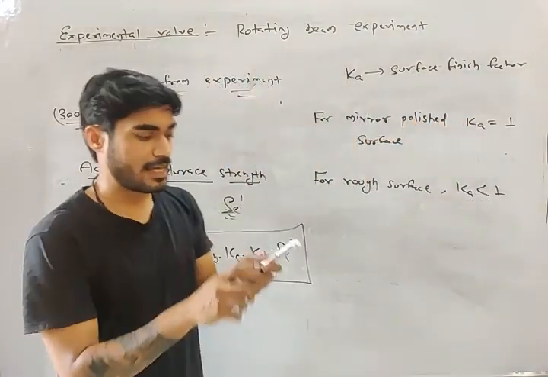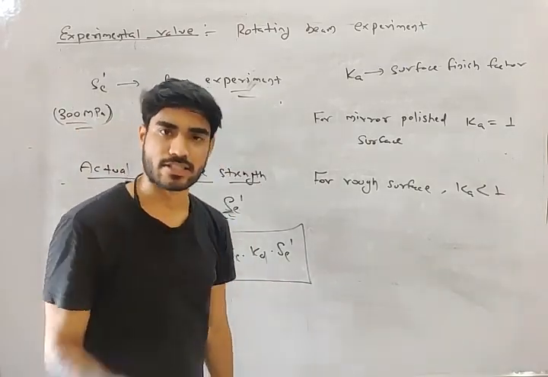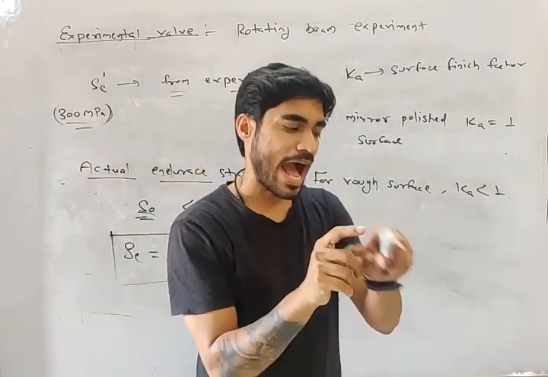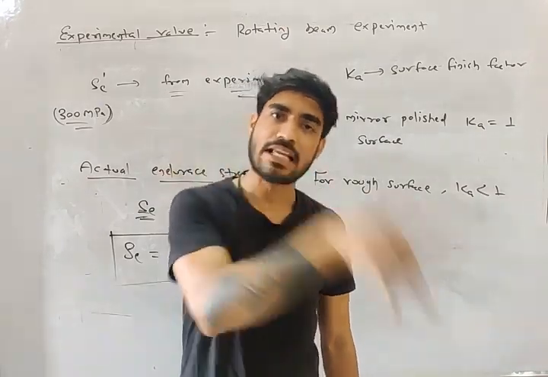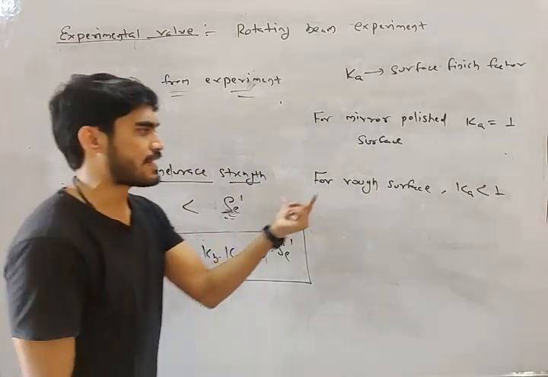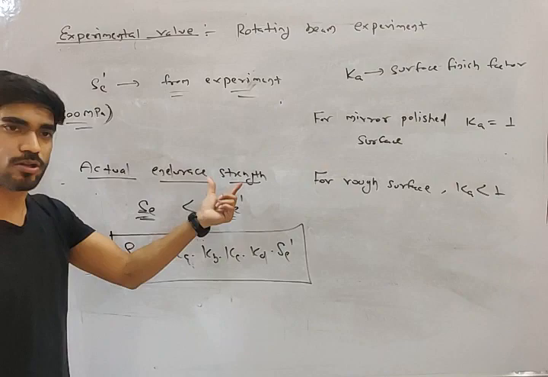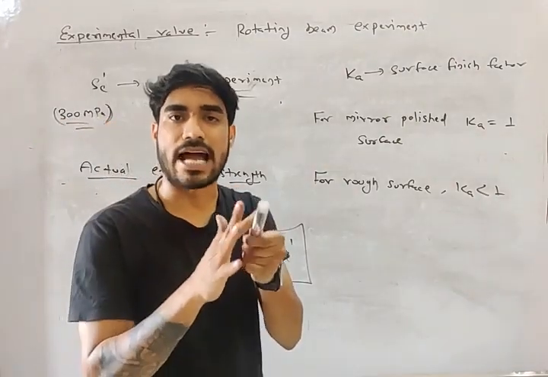Okay, if there are scratches on the surface, then the endurance strength reduces. Why the scratches reduce the endurance strength, I will explain later, my friend. Do you understand this point? The surface roughness decides the value of endurance strength.